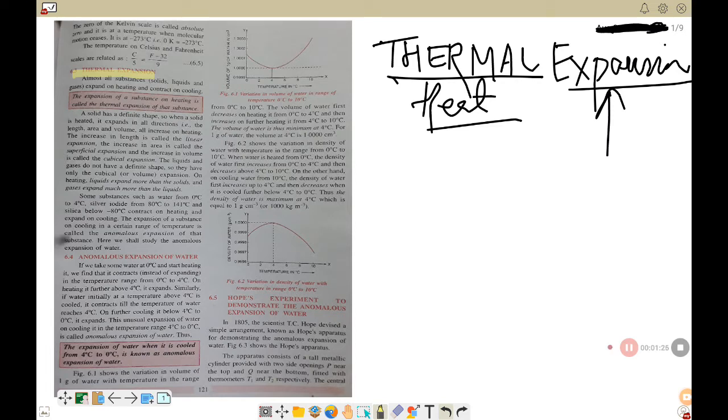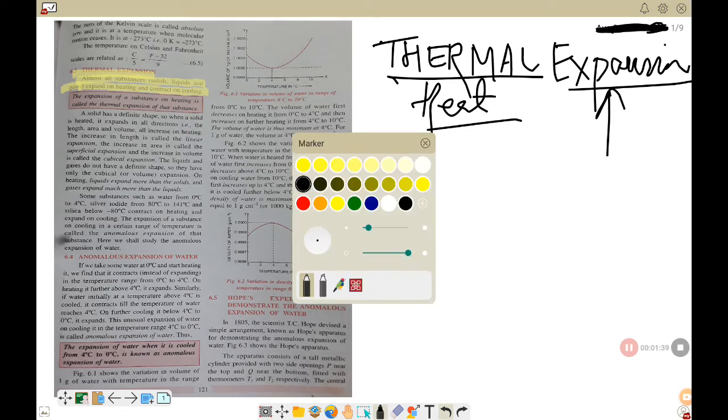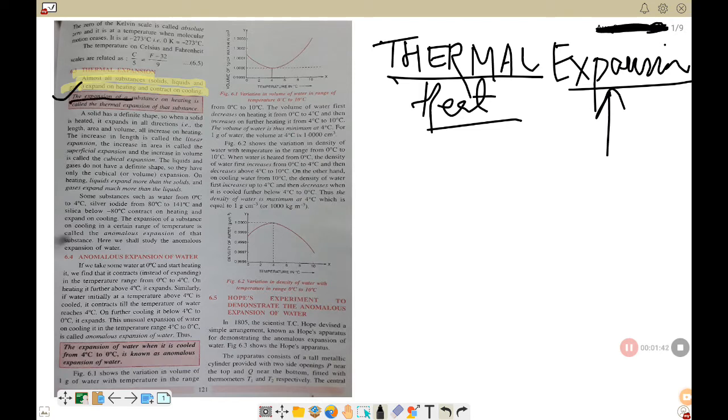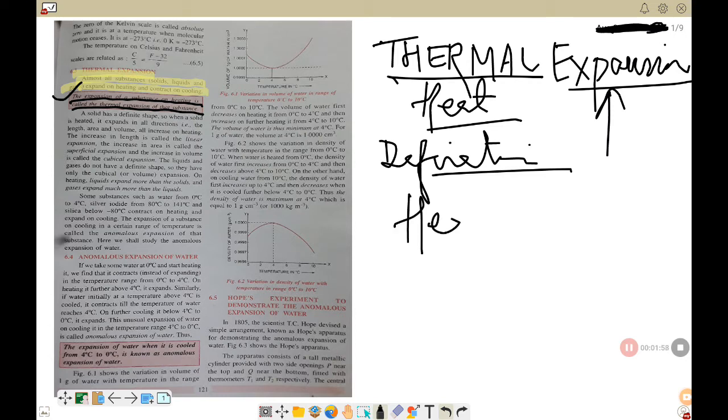Now what is thermal expansion? Let's understand. Almost all substances, solids, liquids and gases, expand on heating and contract on cooling. So the expansion of a substance on heating is called thermal expansion of that substance. So that is your definition. Okay, definition of thermal expansion. So whenever you are heating a substance, it will expand.